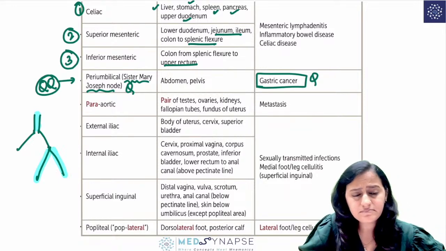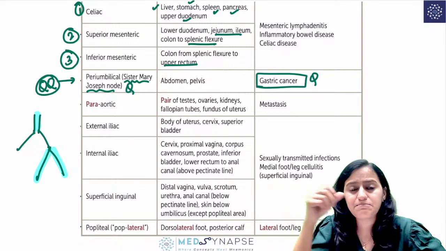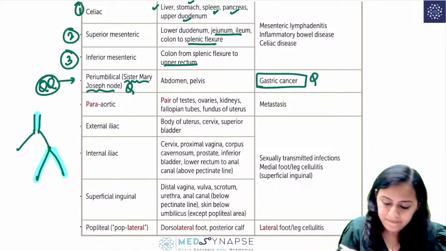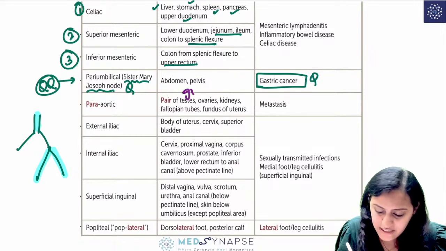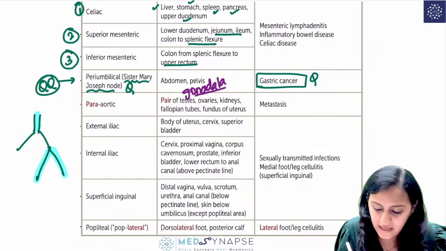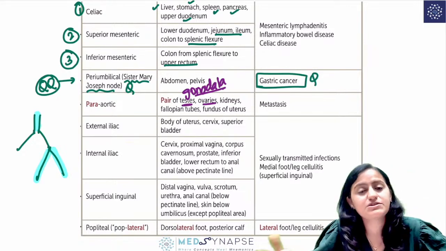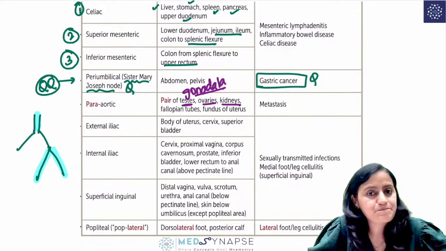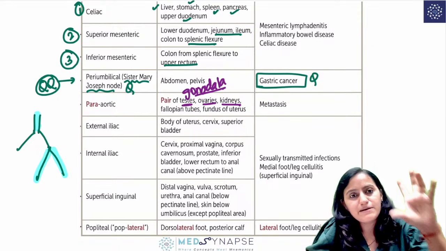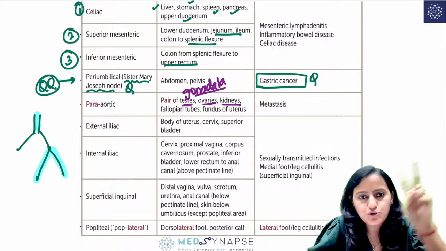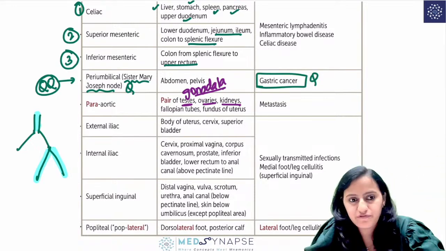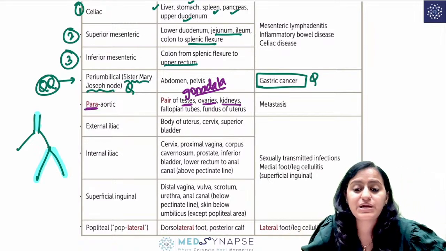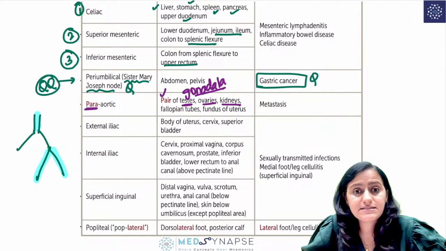Now tell me, the aorta supplies which paired organs? Directly the branches come from the aorta. Remember, the gonadal arteries come directly from the aorta, so testes and ovaries drain into the para-aortic lymph nodes. The renal artery comes from the aorta directly too. So remember, the paired organs, two kidneys, two testes, two ovaries, go into the para-aortic lymph nodes, draining the paired structures: testes, ovary and kidneys.